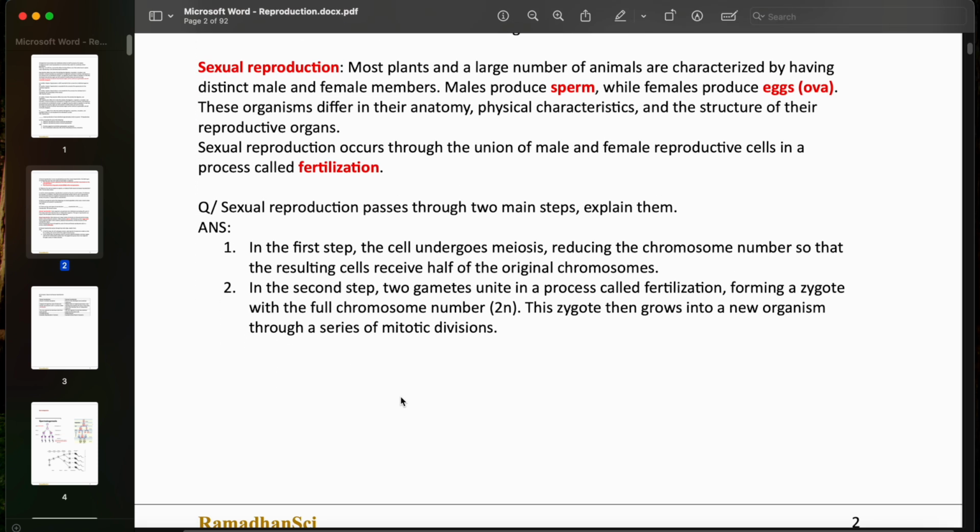In the second step, two gametes unite in a process called fertilization, forming a zygote. Okay, we call it a zygote. So sperm plus egg is going to form the zygote, which is 2N, with the full chromosome number. This zygote then grows into a new organism through a series of mitotic divisions. So after we form the zygote, it will go through mitosis, not meiosis anymore, just mitosis to increase in number.